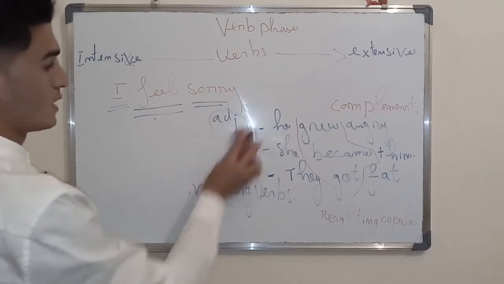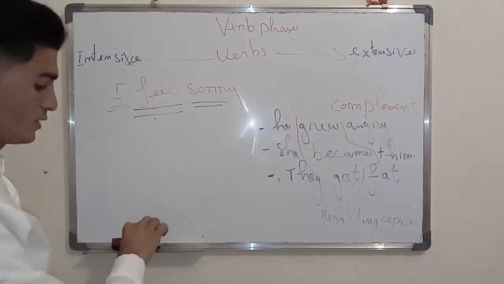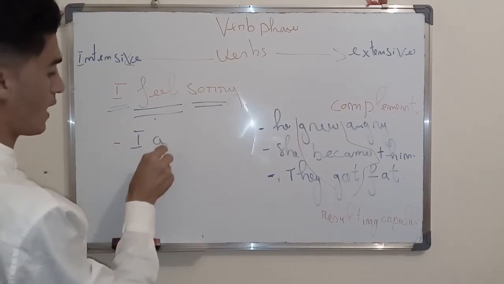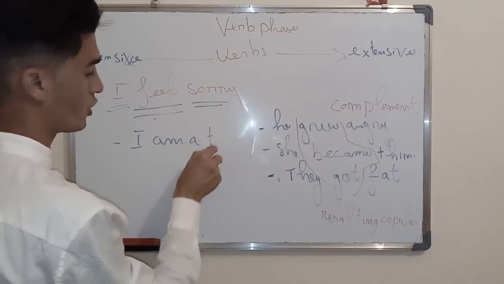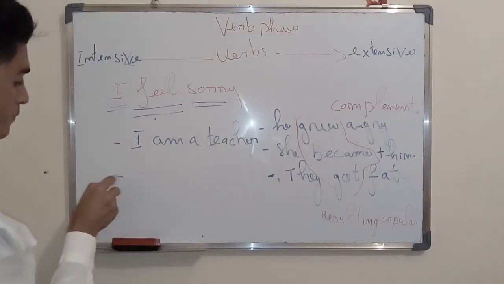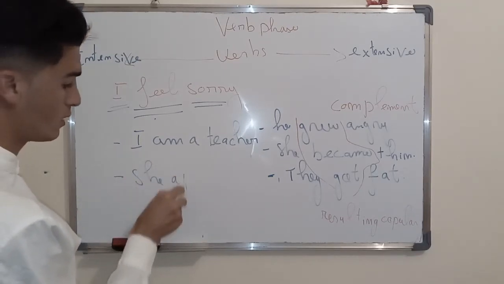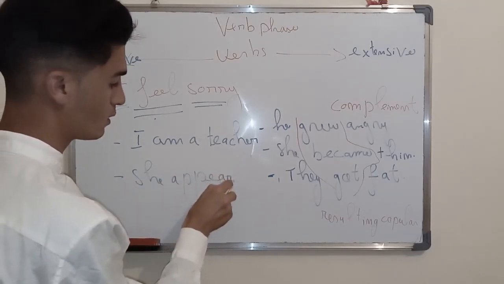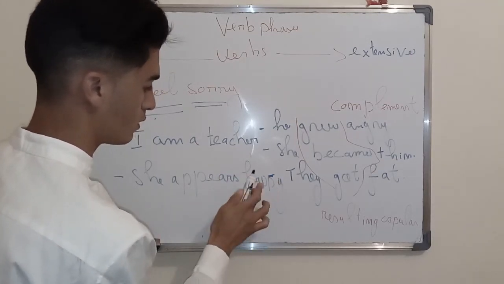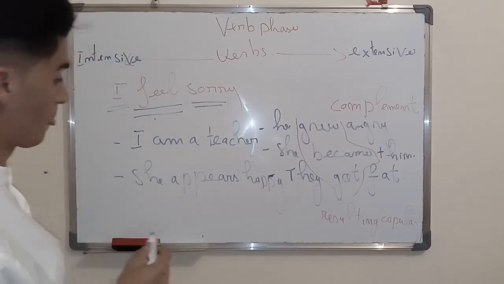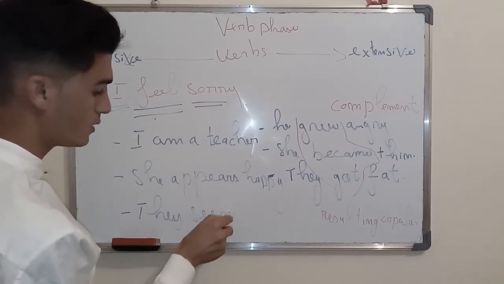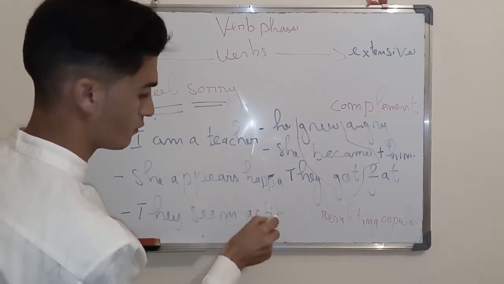Here I can give another example to illustrate what I am talking about. We can say, for example: I am a teacher. She appears happy. They seem active.